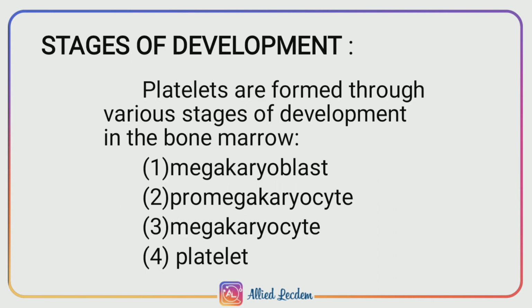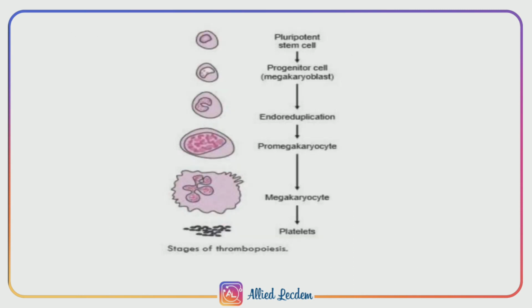Stages of development. Development of platelets in bone marrow occurs in various stages. That includes megakaryoblast, promegakaryocyte, megakaryocyte and platelet. This flowchart shows the developmental stages of thrombopoiesis.